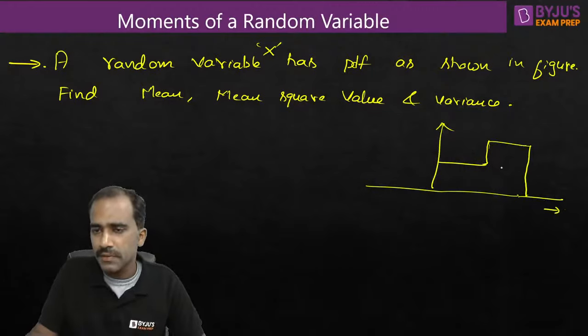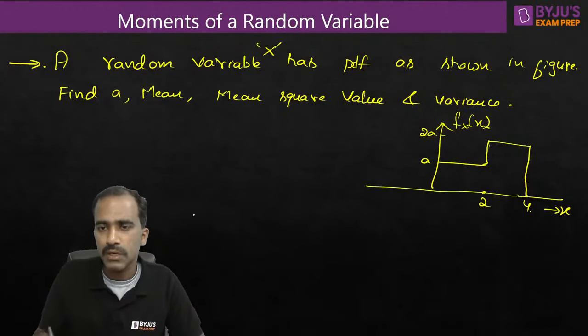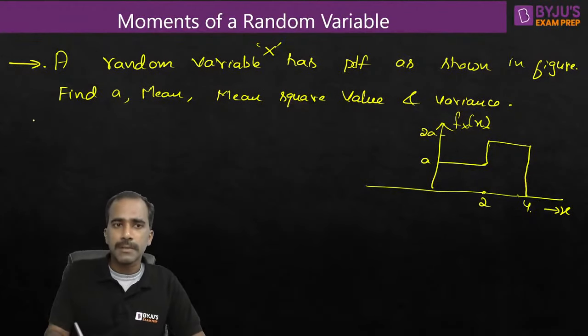So this is the PDF. PDF shape can be anything. Process is same. This is 2. So this is 4. This is A, 2A. I'll also ask you one more question. Find A as well. So this is the question.